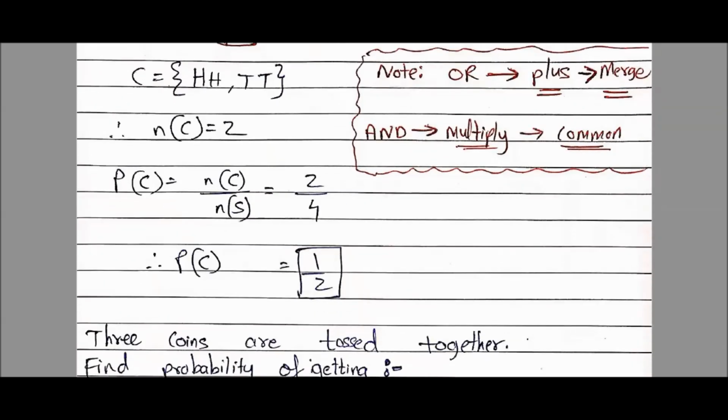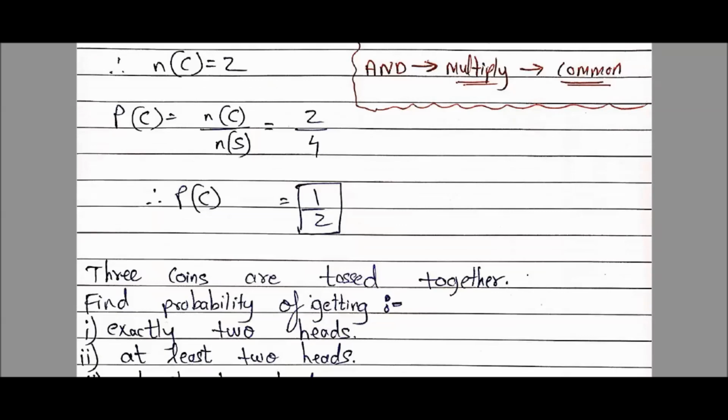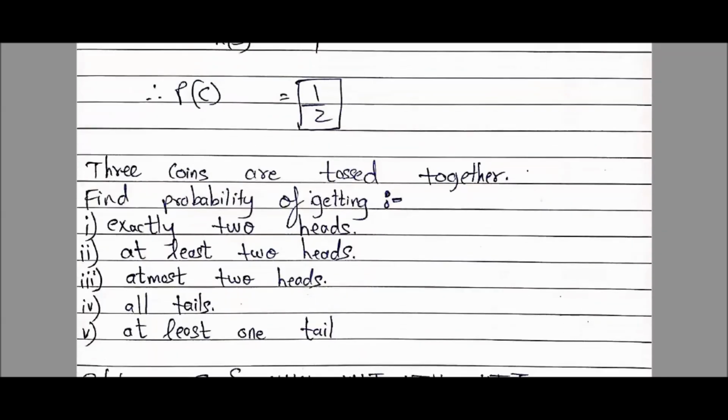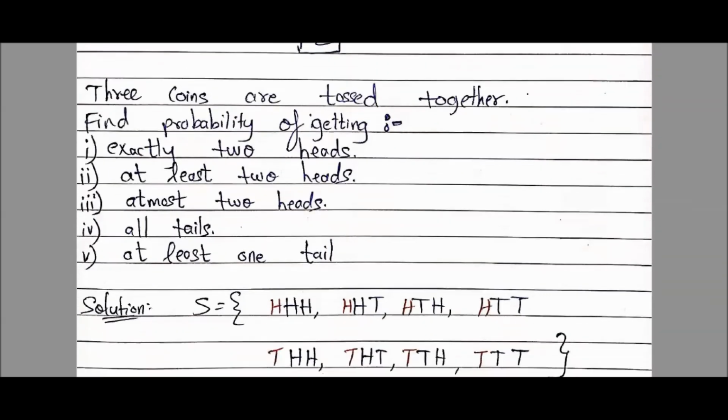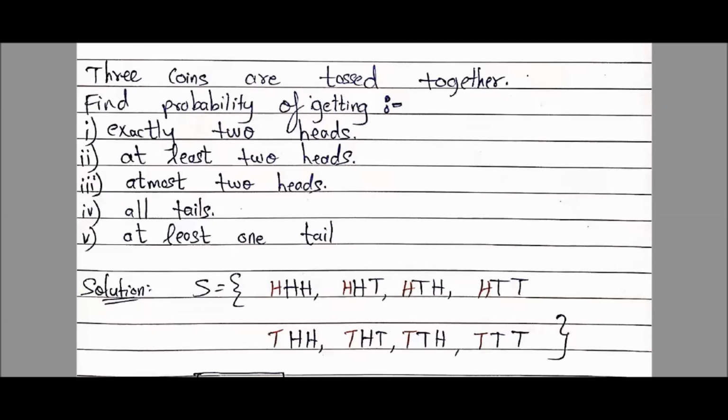So students, now moving on to another sum. And I know you all realized why this next sum is important, because previously we did 2 coins wala sum, and now we are doing 3 coins. So now students, you tell me, moment you see this 3 coins, what you will do? You will not read the question. You will just first make the sample space. Okay? How to make the sample space? I already told you in the previous part of this video.